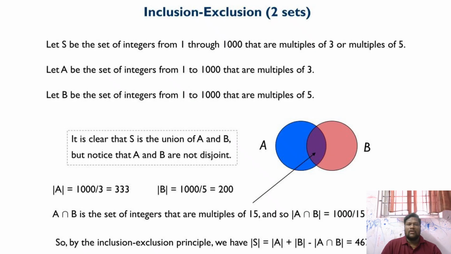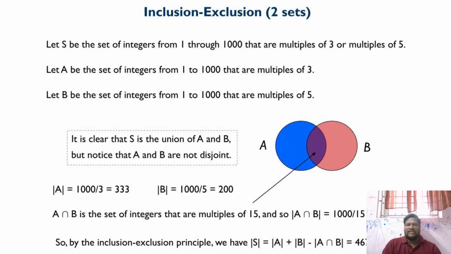Now we find the number of elements that are multiples of 3 in set A, the cardinality of set A, which is 1000 divided by 3. Very clearly, multiple of 3 means divisible by 3. So n of A is 1000 divided by 3, which is 333. The cardinality of set B is 1000 divided by 5, which is 200. A intersection B is the set of integers that are multiples of 15, the LCM of 3 and 5. Sorry.